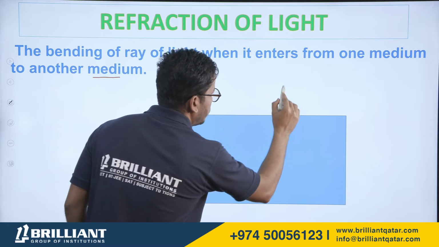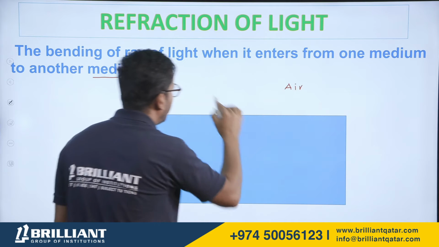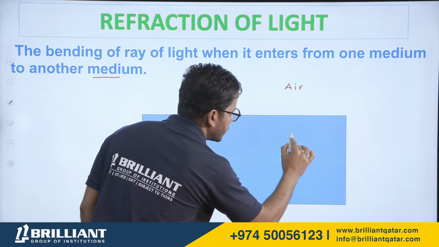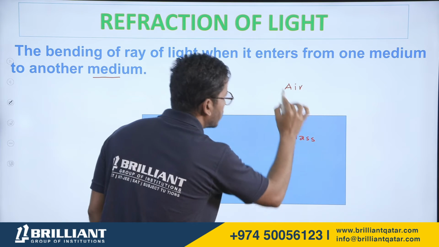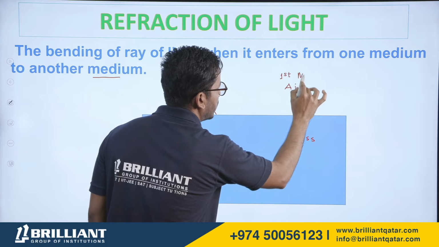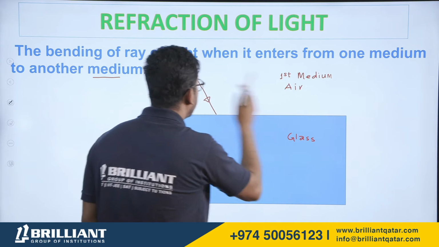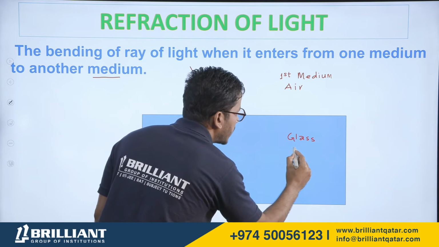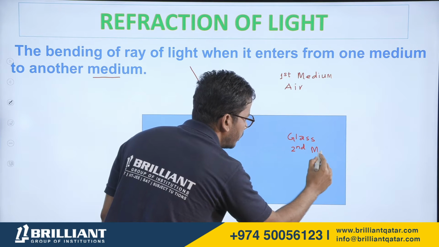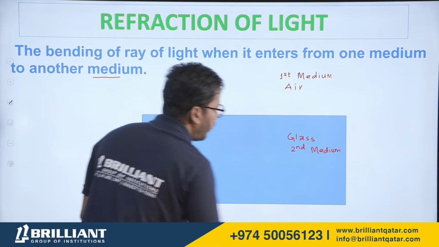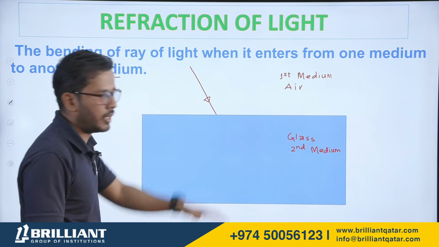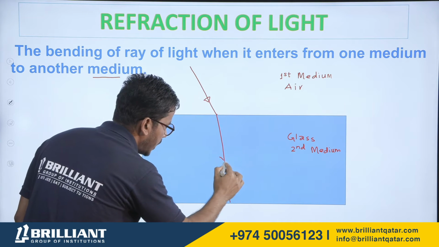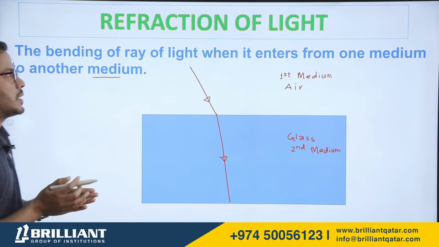If you see the first medium, I take air, and I will start passing light through air. And what is the second medium? It is glass. So this first medium is air, and clearly the light is traveling in air. Then it is entering glass, which is the second medium. I hope you got a very clear picture of this medium. And the definition: when a ray of light enters from the first medium to the second medium, it will bend like this. And this bending of a ray of light is refraction.